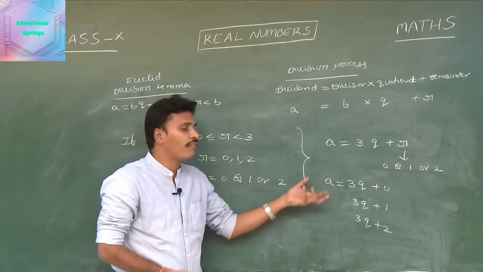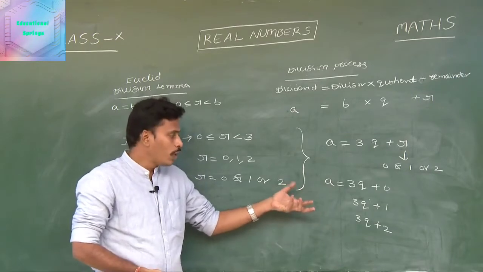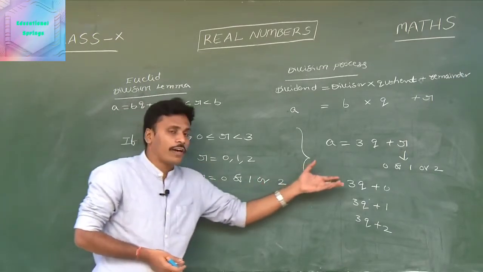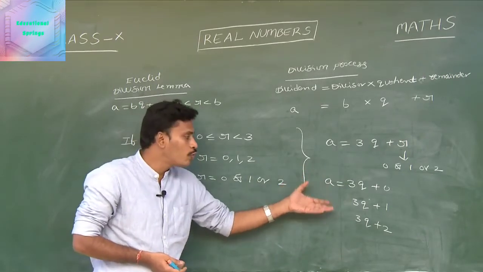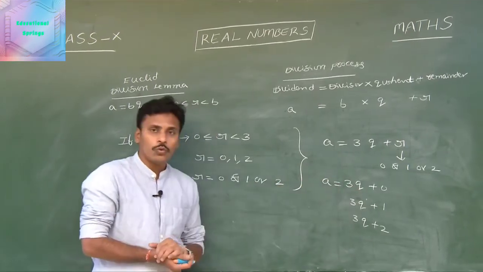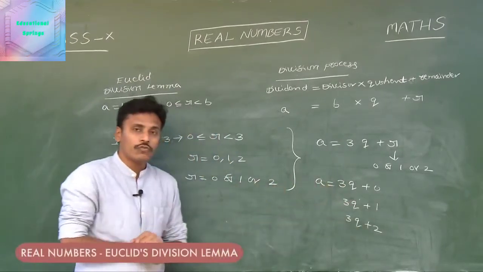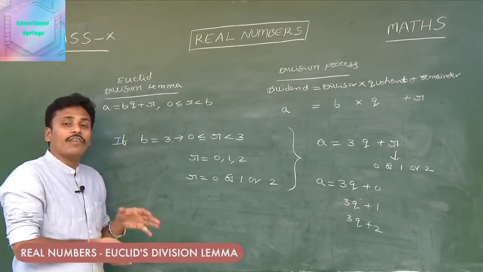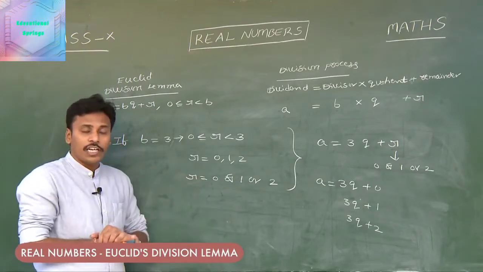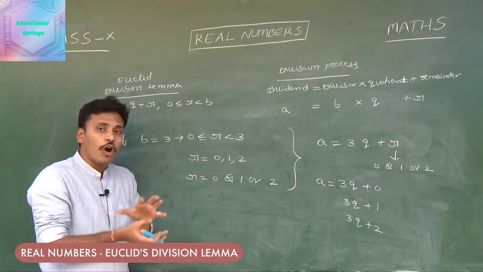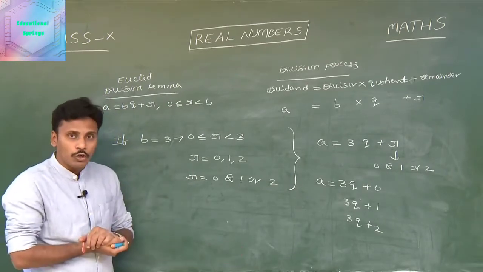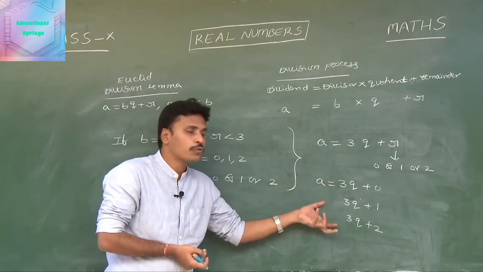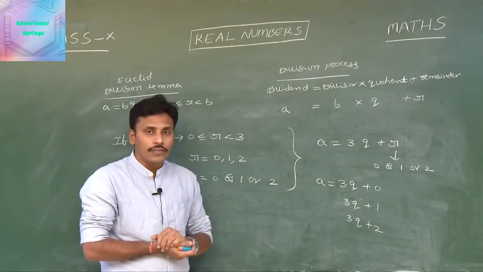Actually, it depends on the value of a and the value of q. Look at this. See, if b is equal to 3, then we have 3 different forms for a, and those forms are a is equal to 3q, or a is equal to 3q plus 1, or a is equal to 3q plus 2. Likewise, we have a chance to extend this representation of a, getting the forms for a by taking different values in the place of b. And now let us discuss these forms of a with respect to the usual division process.